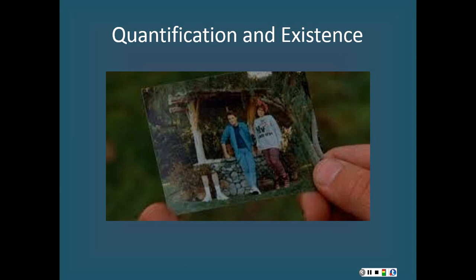Congratulations! At this point, you have learned all of the proof concepts that I want to teach you. You have learned predicate logic with identity. And for these last couple of weeks, what I want to do is simply apply what we have learned to some interesting philosophical issues. So today I want to talk about the relationship between quantification and existence.